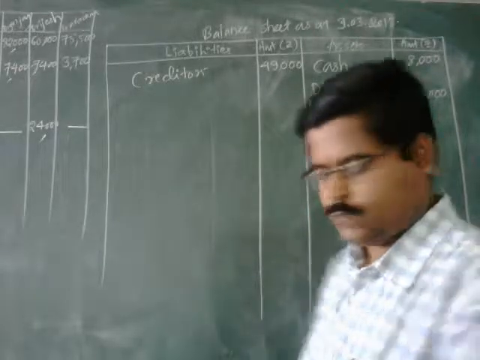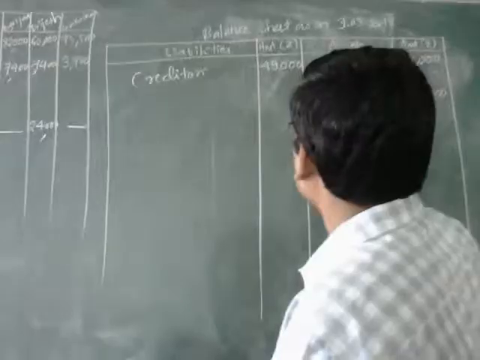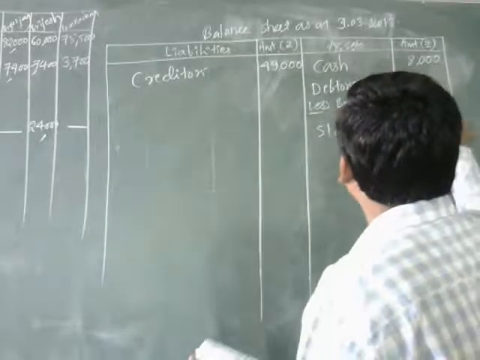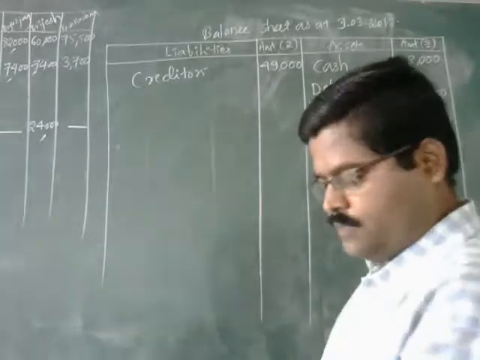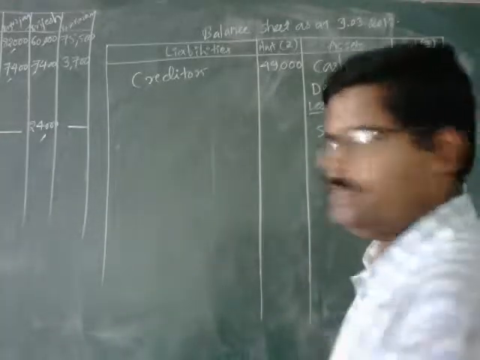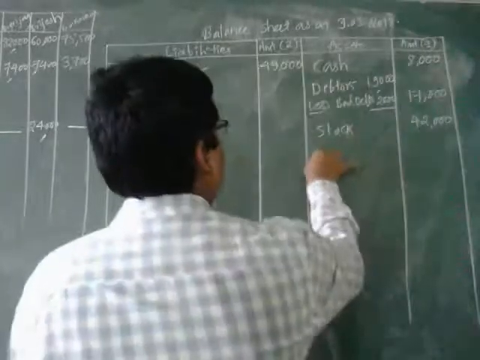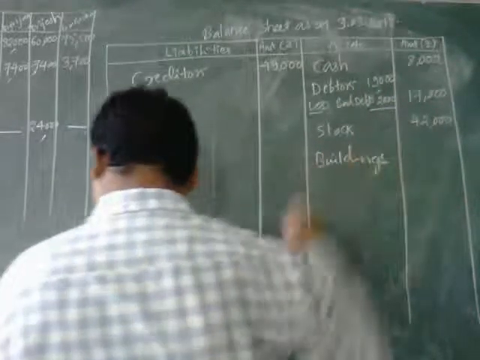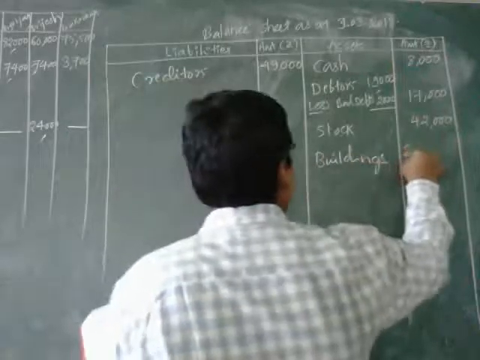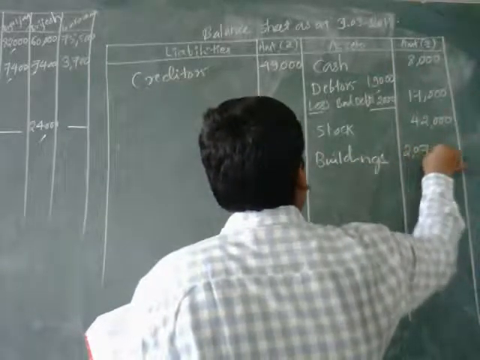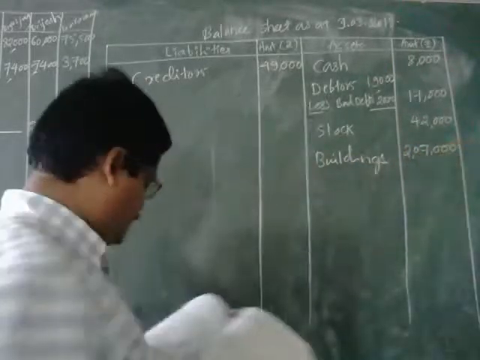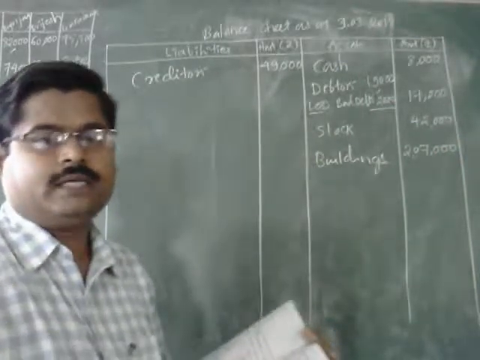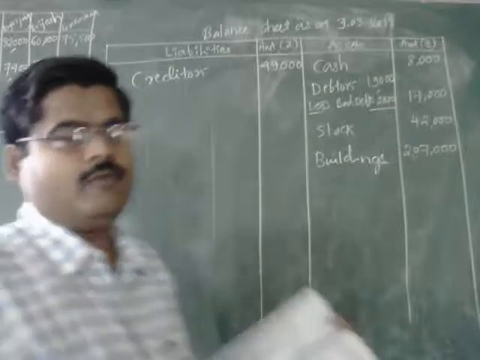No adjustment with respect to the stock. Same amount. Next, buildings. No adjustment with respect to the buildings. 2,07,000.